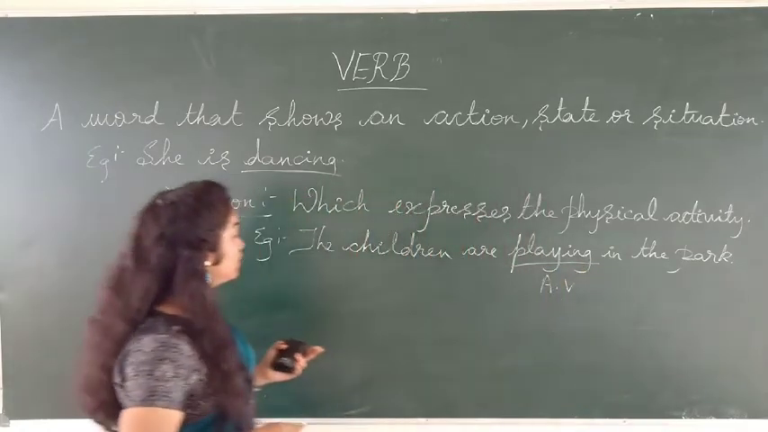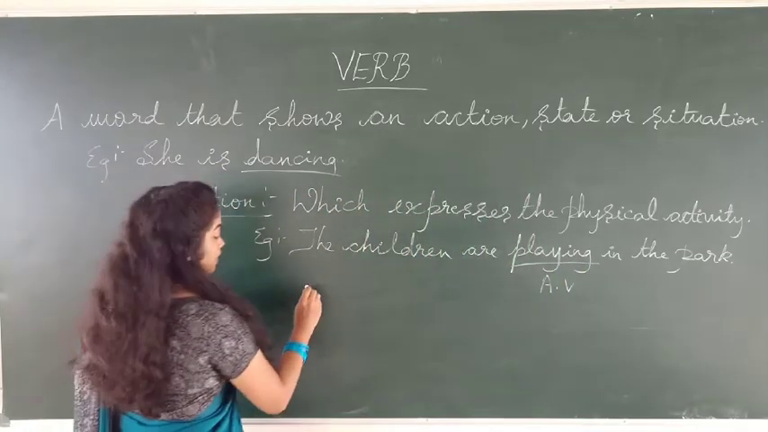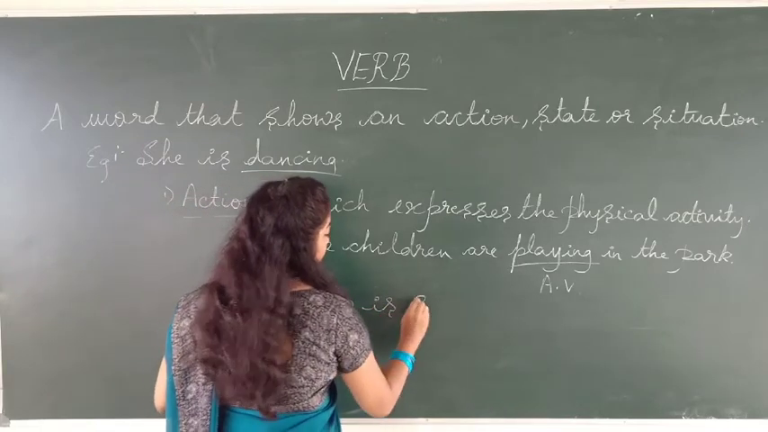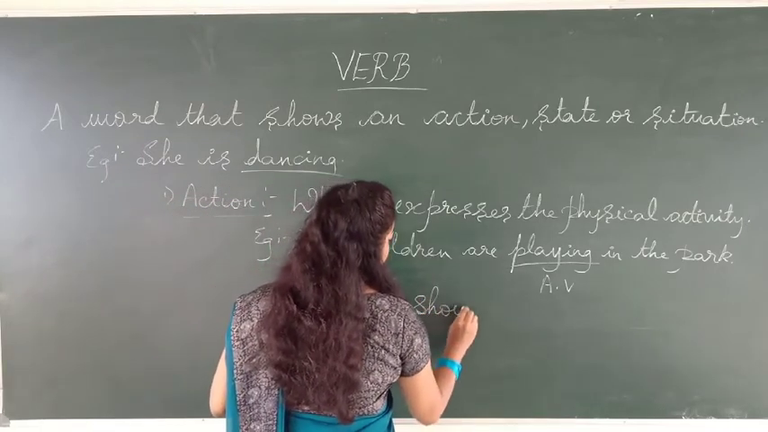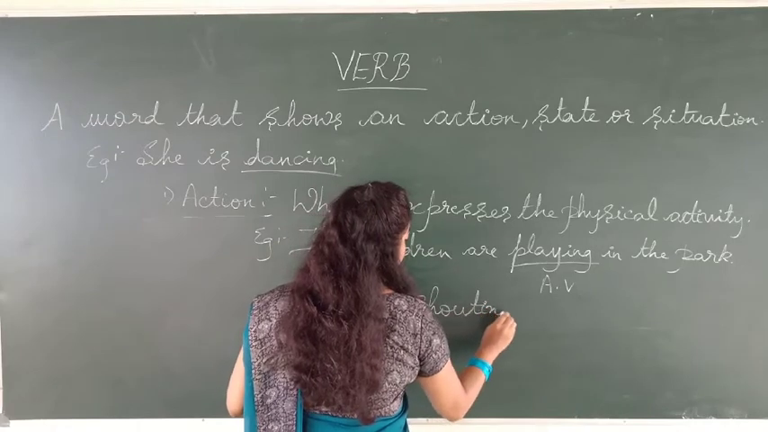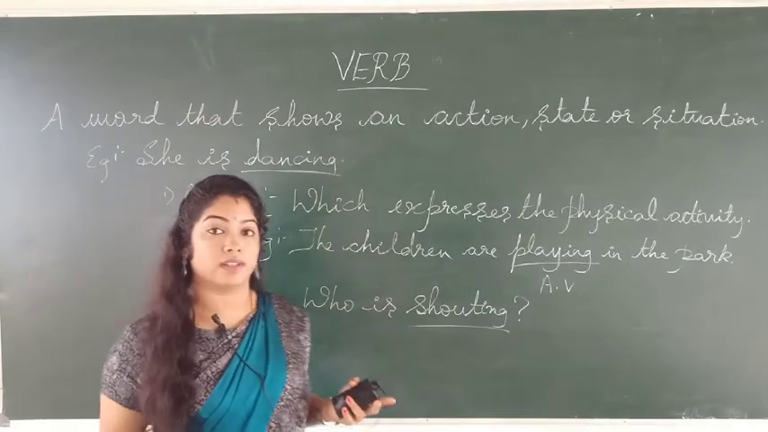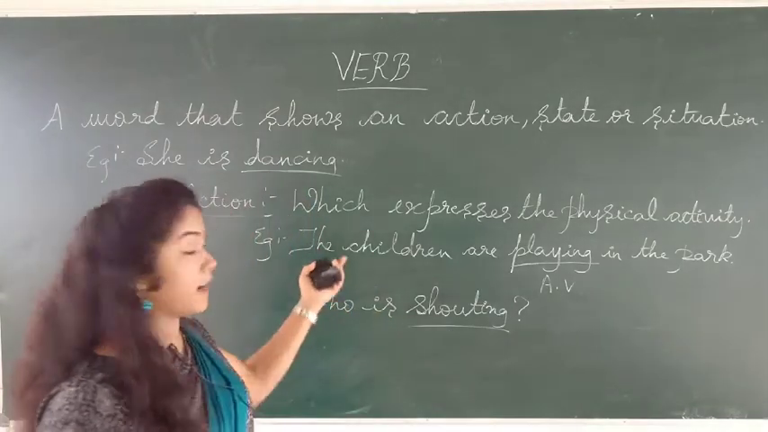I will give you one more example, like who is shouting. So here shouting is also an action. So this is an example of action verbs.